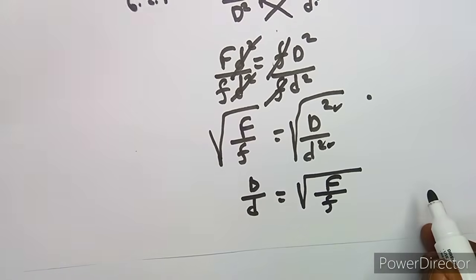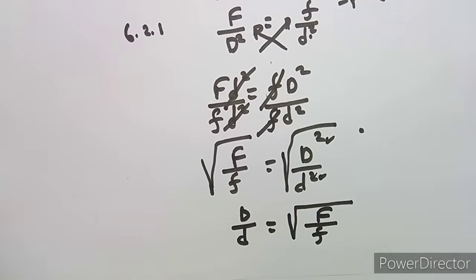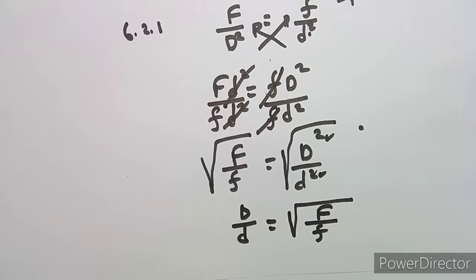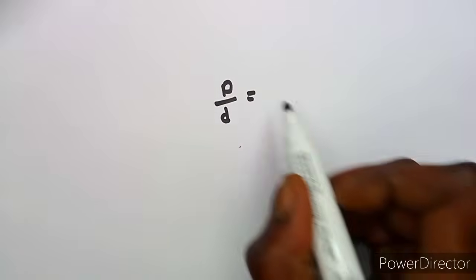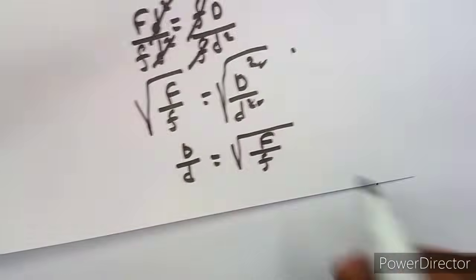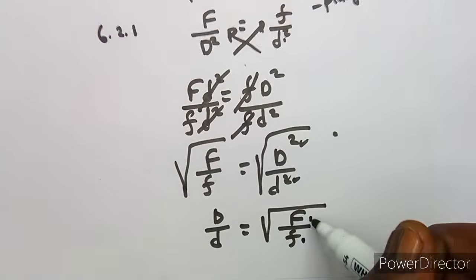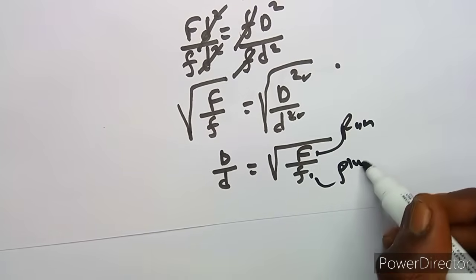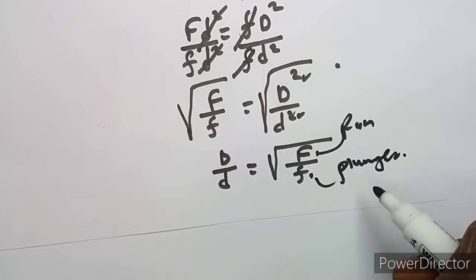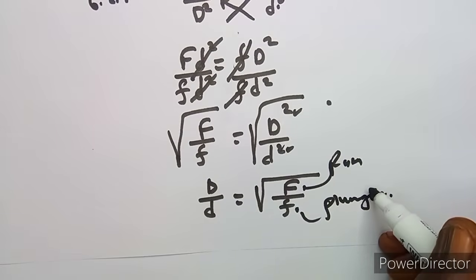So that's what we have, but this is not what they asked us to do. This is just like you've made a formula guys, so now substitute into your formula. If I'm having D over D, which is the square root of F over F, let me substitute the F on the ram divided by the F on the plunger. What is that force on the ram and the force on the plunger?